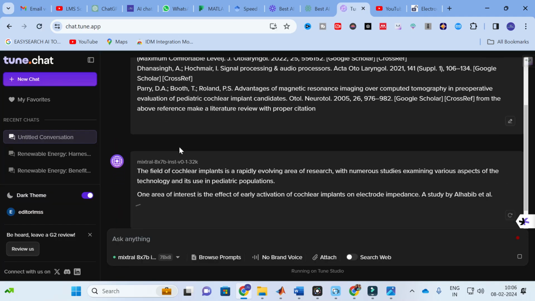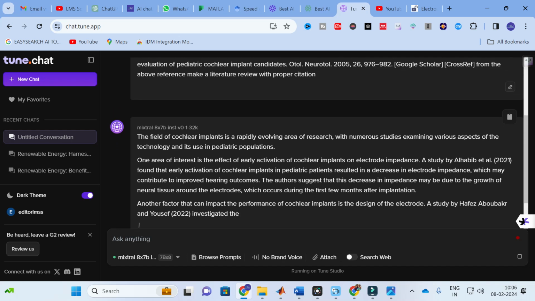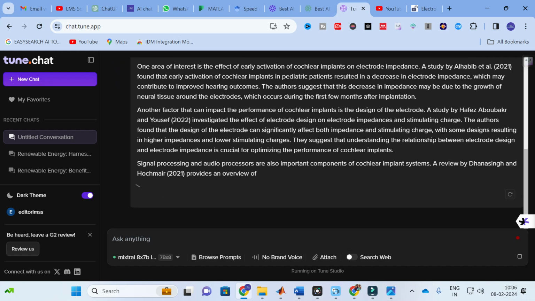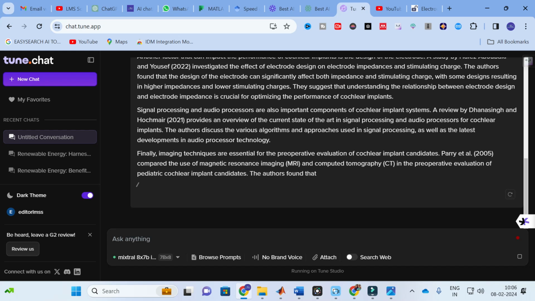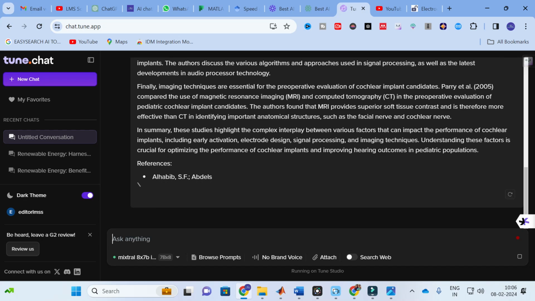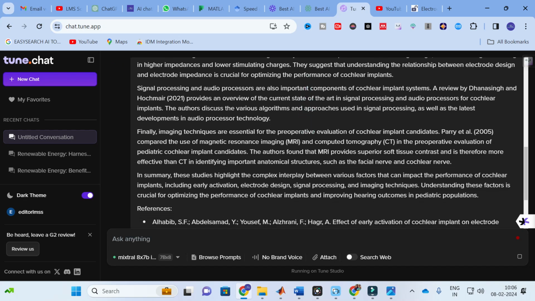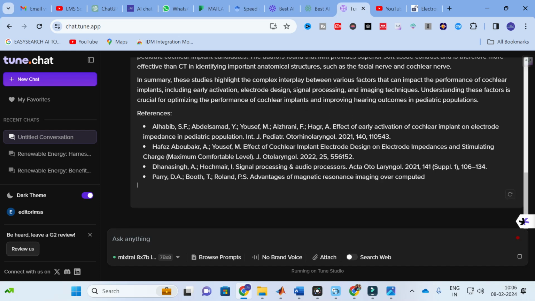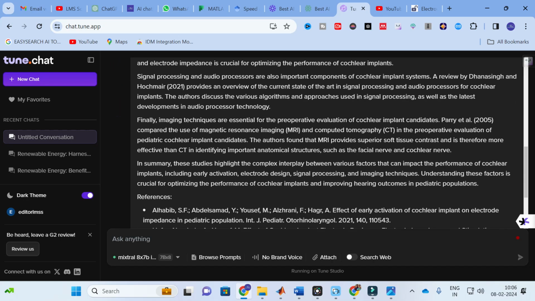Here you can see, after logging in with your mail ID, it will generate a literature review for you. Here you can see the citations will also be given. This is the first paper citation, second citation, next third paper citation. Like that, all the papers are cited in this content. It is still generating. It will generate references also. Yes, all our content is generated.